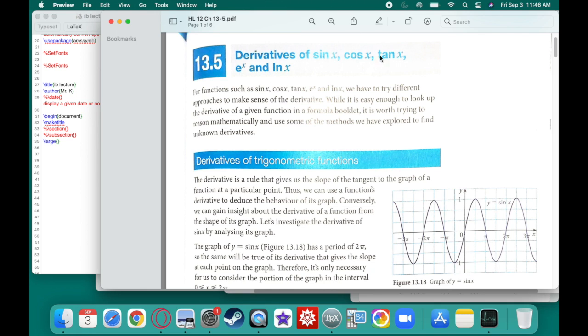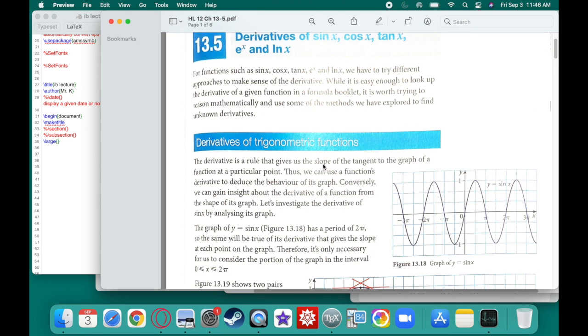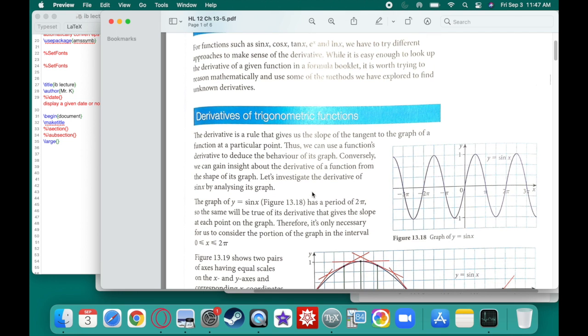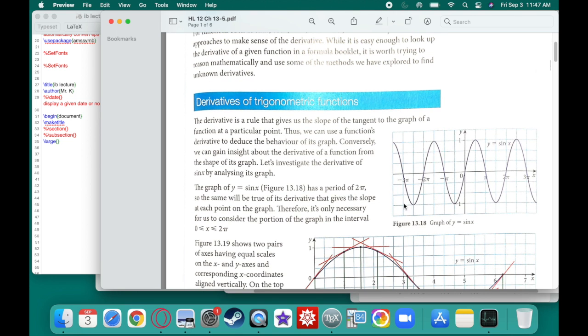So sine, cosine, tangent, e to the x, and natural log of x. So basically we're just going to be talking about these. All of these are functions that are very quick and easy to do. It's not a big deal. Hopefully we all know what derivatives are at this point.